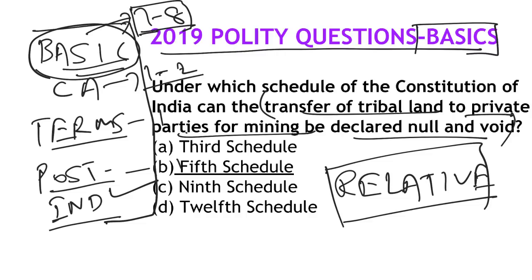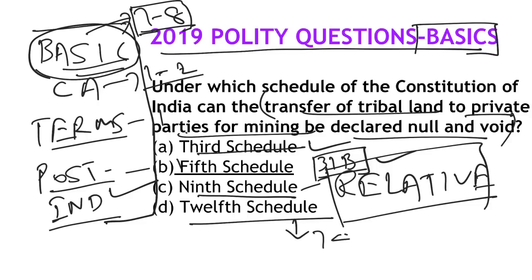The Third Schedule is about oaths of various members like MPs, ministers, candidates, all those things. The 9th Schedule is about Article 31B, those laws which can be kept beyond judicial review. The 12th Schedule is about the 74th Amendment. So even if you just know what each schedule deals with, you can easily arrive at this answer. It is the 5th and 6th Schedules which deal specifically with tribal issues. If you know that basic, you can easily solve this question.